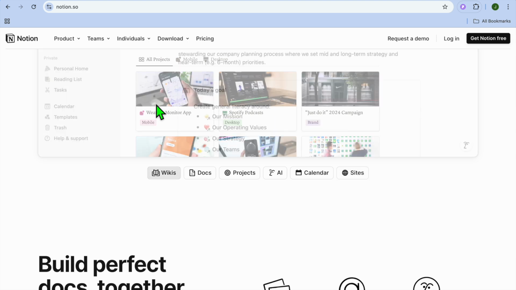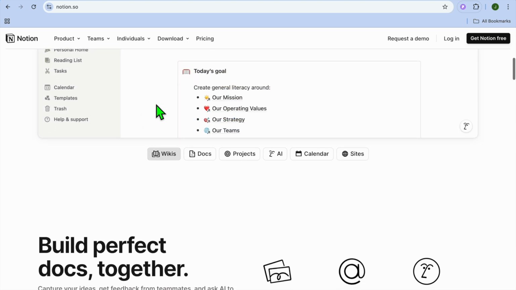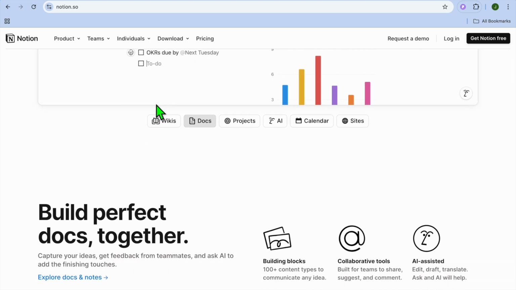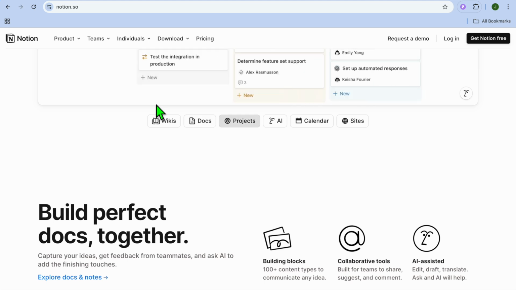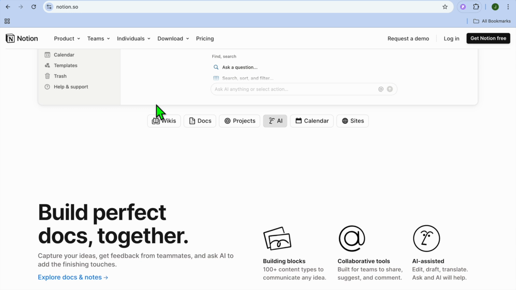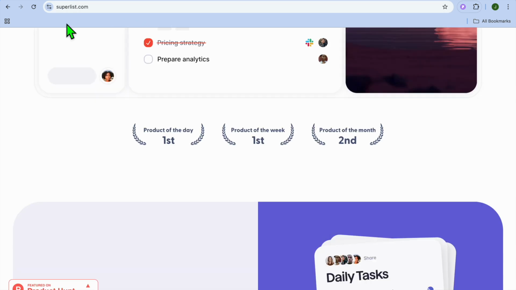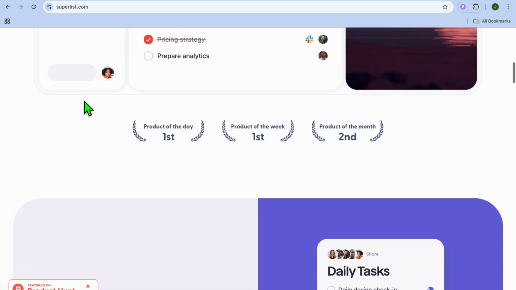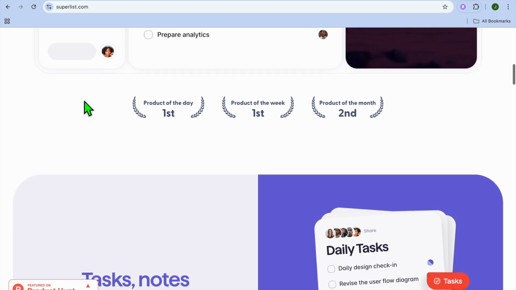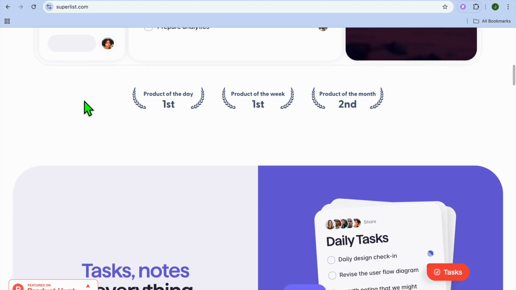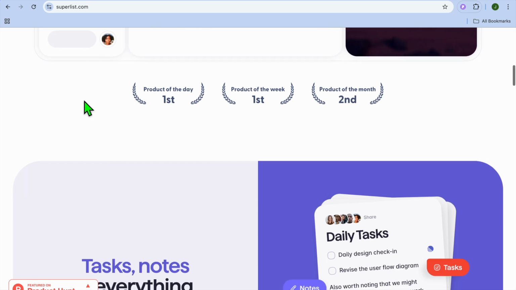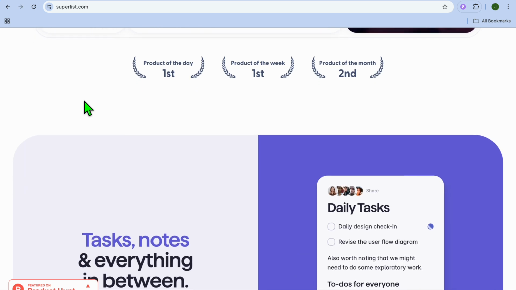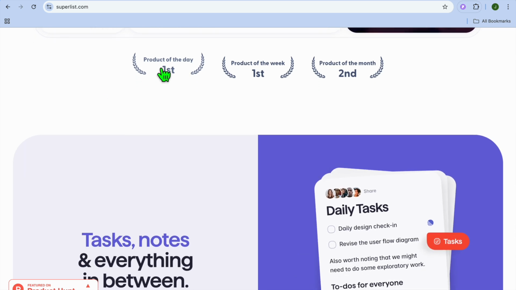And if we were to talk about ease of use, Notion is a highly flexible tool that requires a bit of setup and customization, but once you get the hang of it, it can be tailored to fit any workflow. And on the other hand, Superlist offers a simple and intuitive interface with powerful task management tools, making it easy for teams to get started and collaborate.